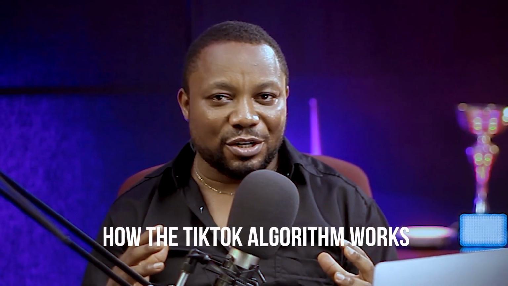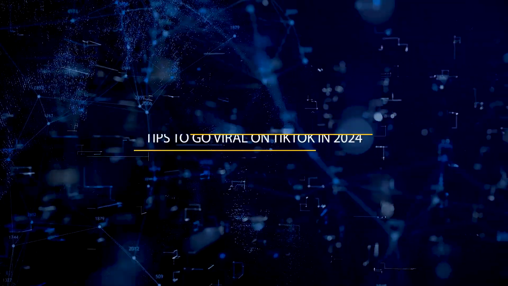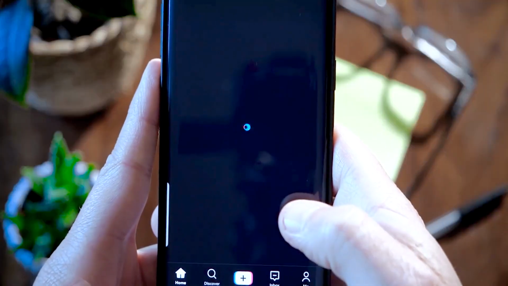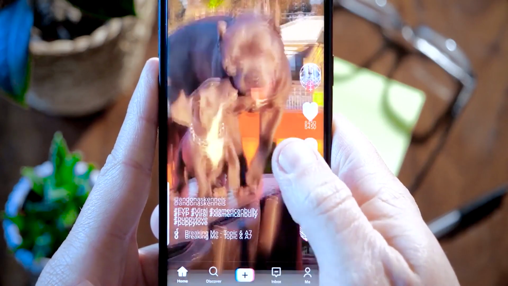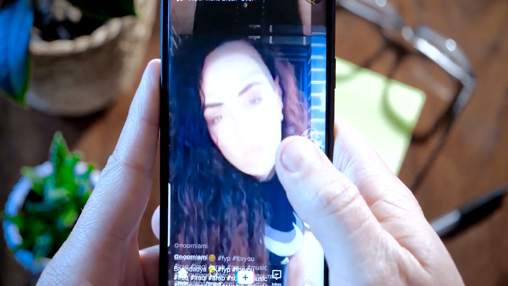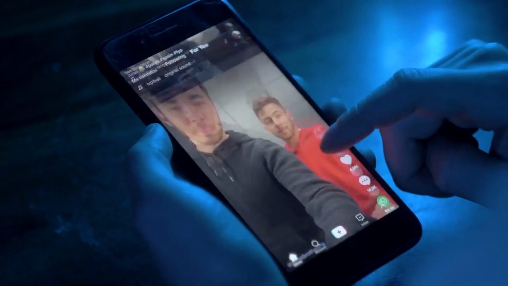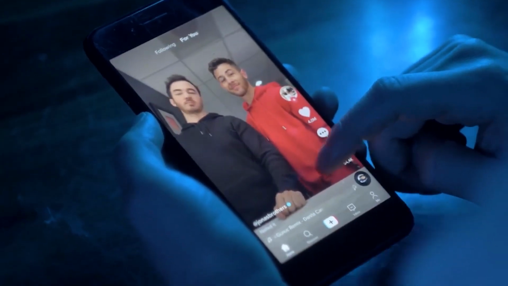Yes, everything brands need to know about how the TikTok algorithm works and how you can work with it in 2024. Tips to go viral on TikTok in 2024. Why there is no magic recipe, coming to grips with the TikTok algorithm can help you work with it and improve your odds of success. The TikTok algorithm is the fuel that feeds the platform's highly addictive For You page.